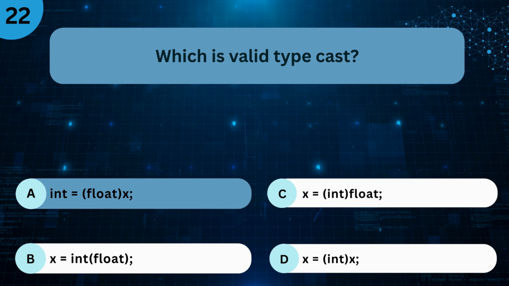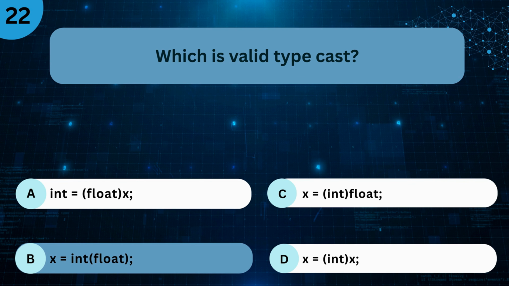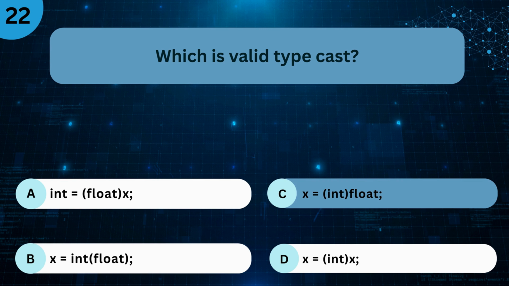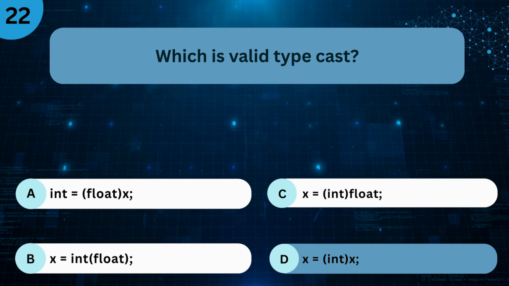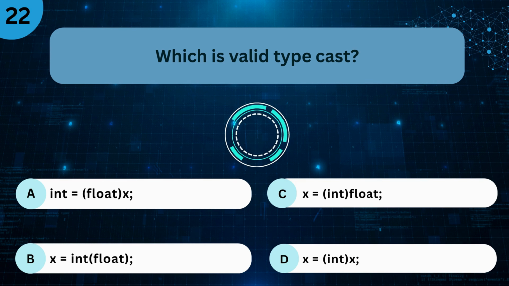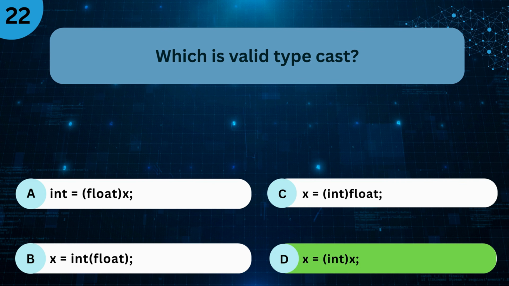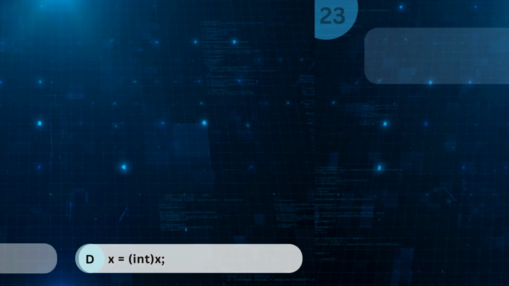A. int = (float) x. B. x = int (float). C. x = (int float). D. x = (int) x. The right answer is D. x = (int) x.